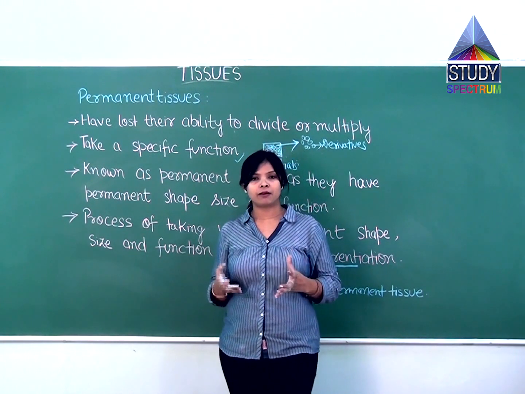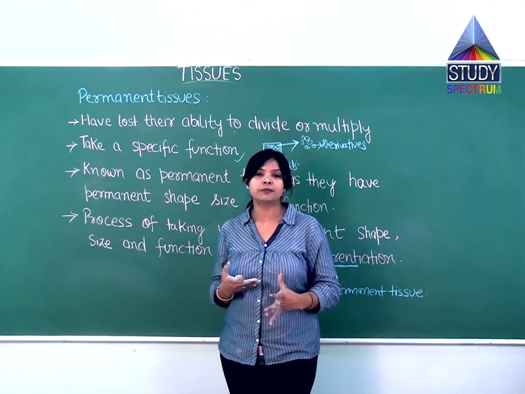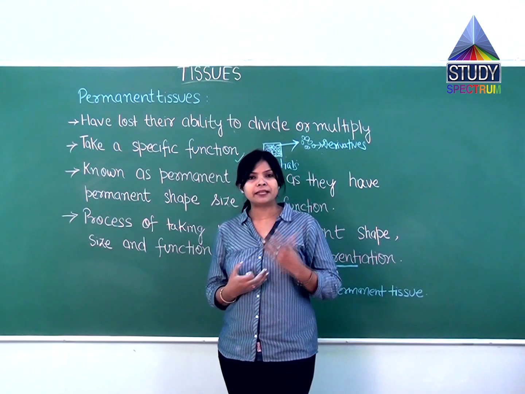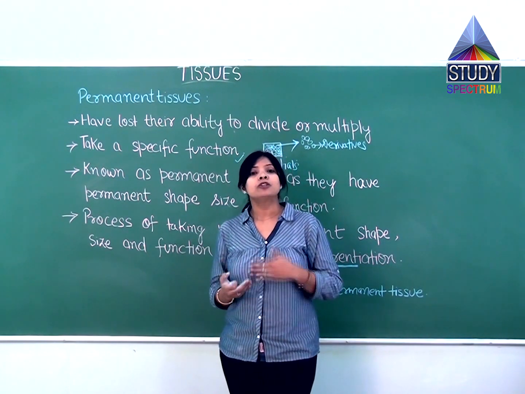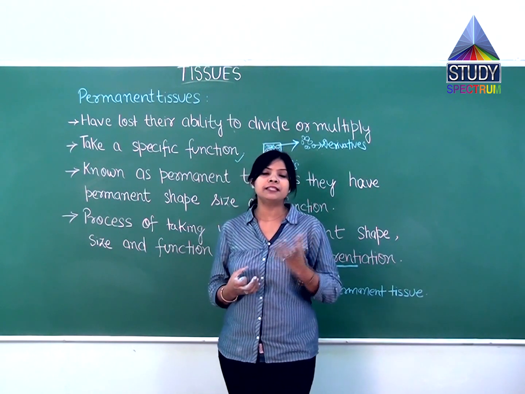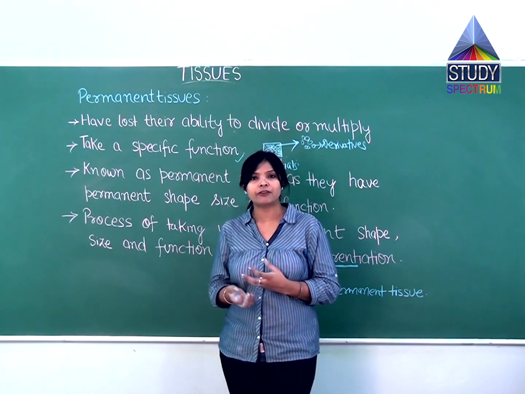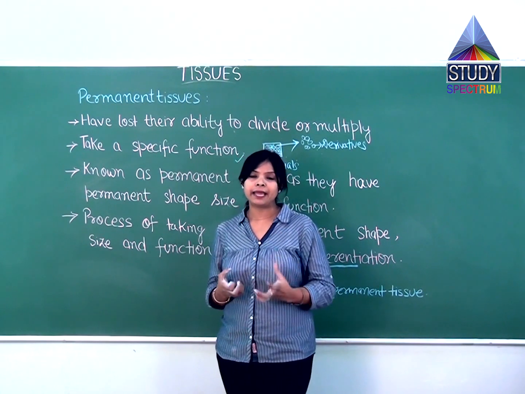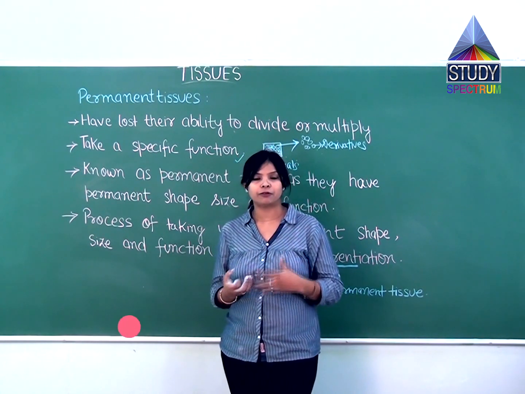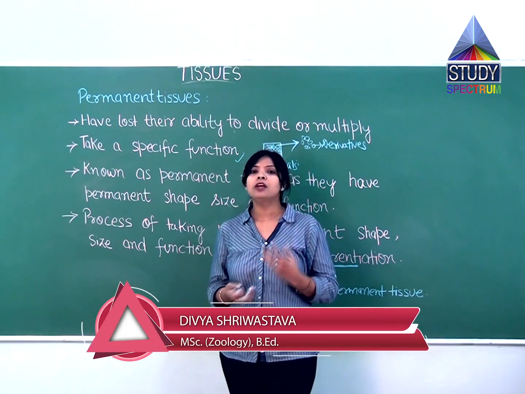So students, here we have seen the difference between the meristematic tissues and permanent tissues. The meristematic tissues will divide throughout their life. They will only divide. Why? Because meristos, a Greek word, means to divide; they do not have any specific function. They will just divide and the plant will grow.